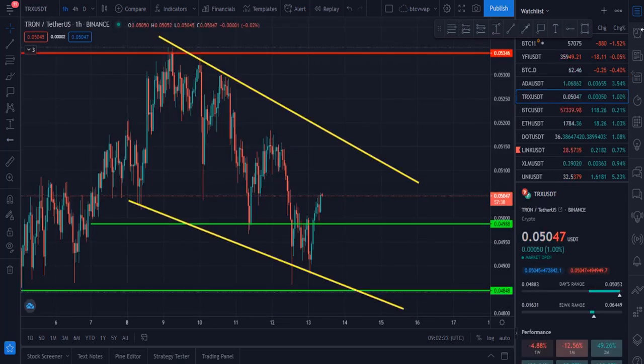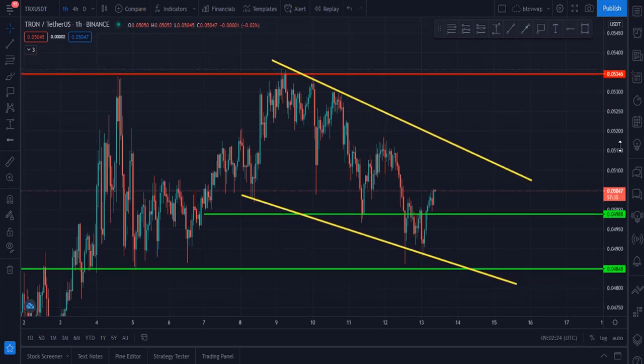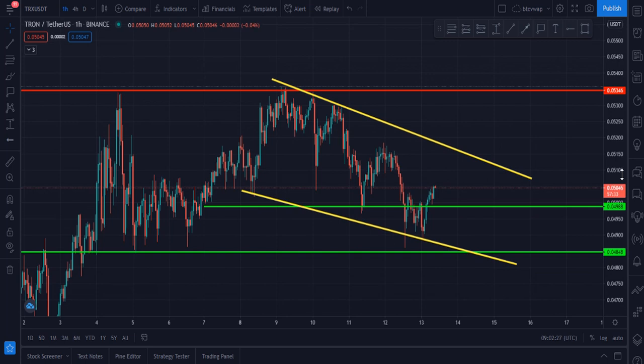My next chart is Tron, TRX. This is the chart of Binance Tron USDT, and it is now ready to break this W pattern.